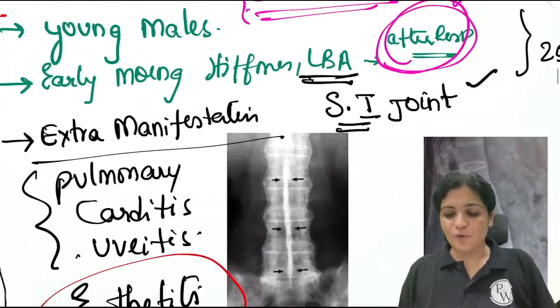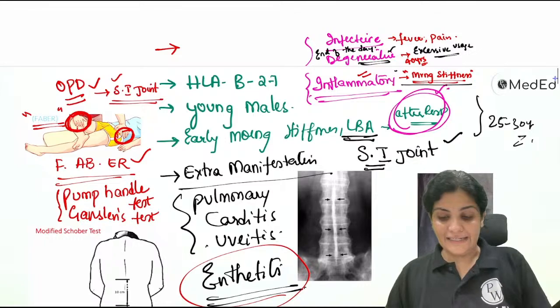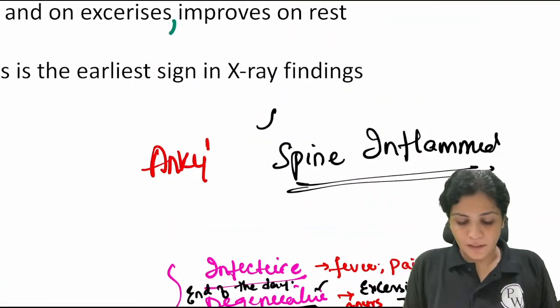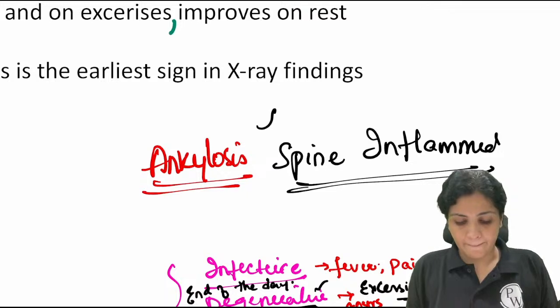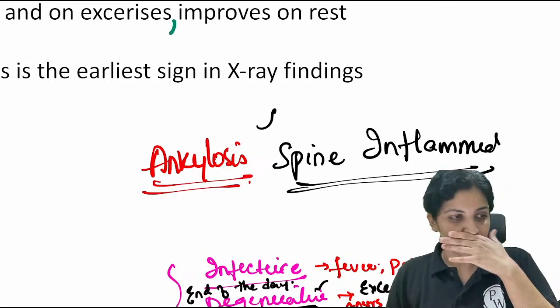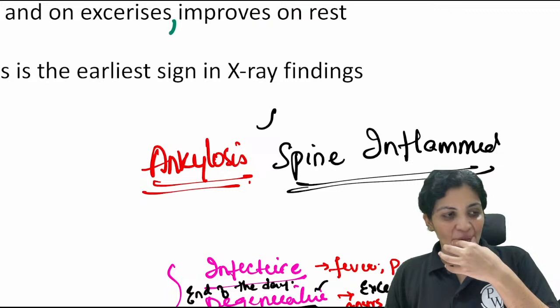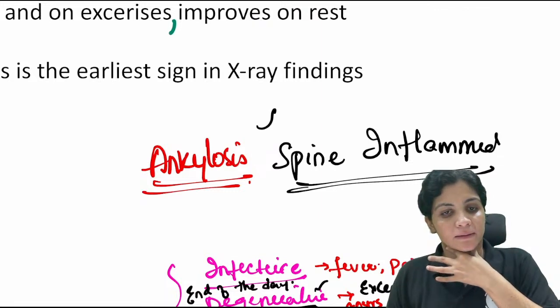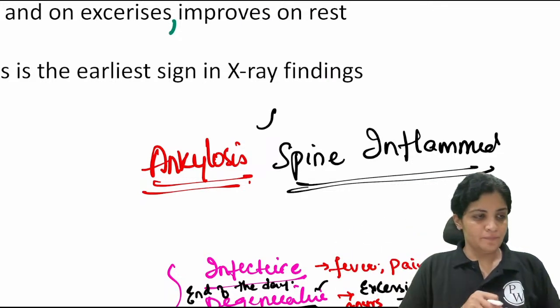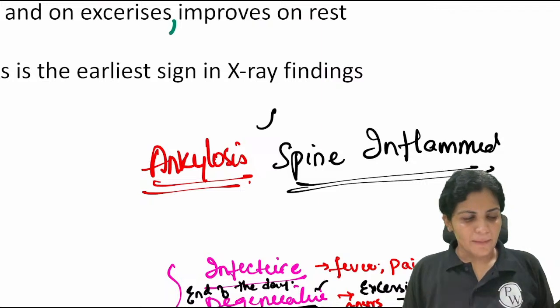Okay. Now I have told you ankylosing spondylitis, what is it? Ankylosing. What do you mean by ankylosis? Ankylosis is bending.